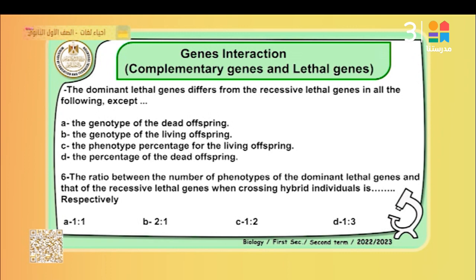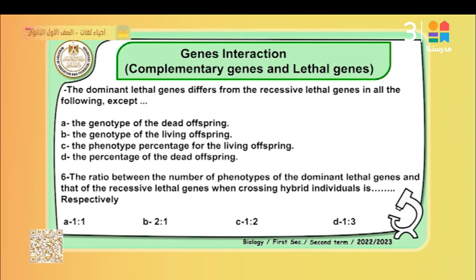The phenotype percentage of the living organism: in the dominant lethal gene, 2 yellow, but in the recessive lethal gene, 1 phenotype. So the ratio between phenotypes in the dominant lethal gene and the recessive lethal gene is 2 to 1, so this is wrong. Finally, the best answer is D, the percentage of the dead offspring: both of them 25 percent in the dominant lethal gene, 25 percent in the recessive lethal gene.